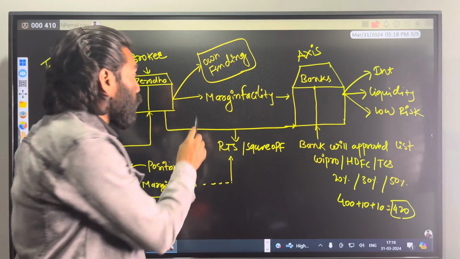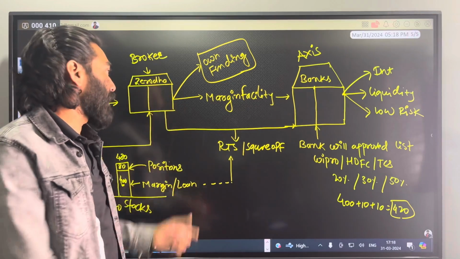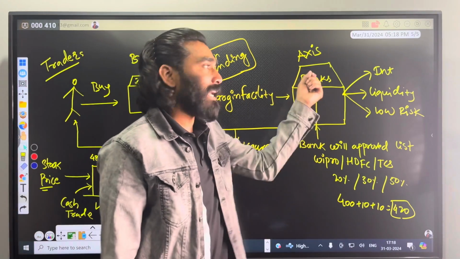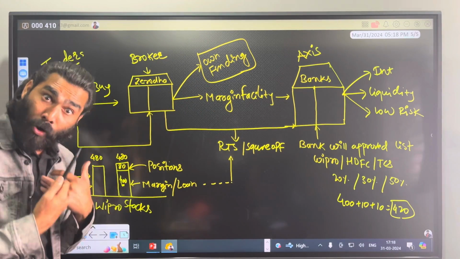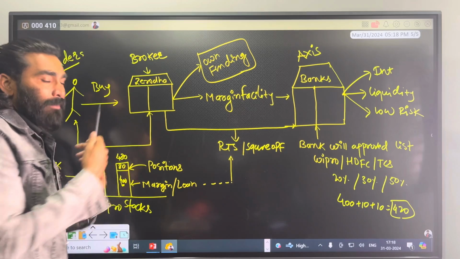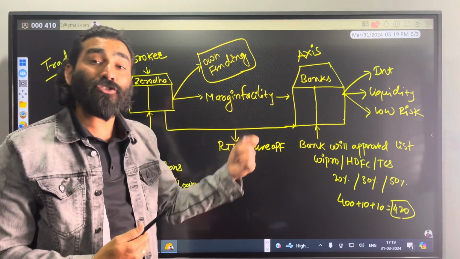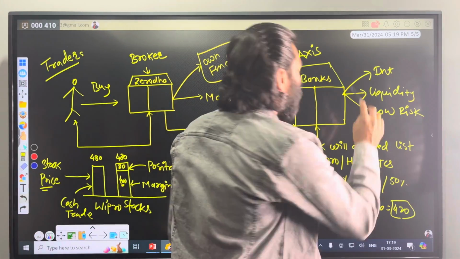The other way, the broker can initiate communication with their immediate bank, let's say Axis Bank, and ask Axis Bank to provide funding to my client, because I'm a broker talking on behalf of Zerodha. So the broker will ask banks to provide funding to my client against an approved list of securities.